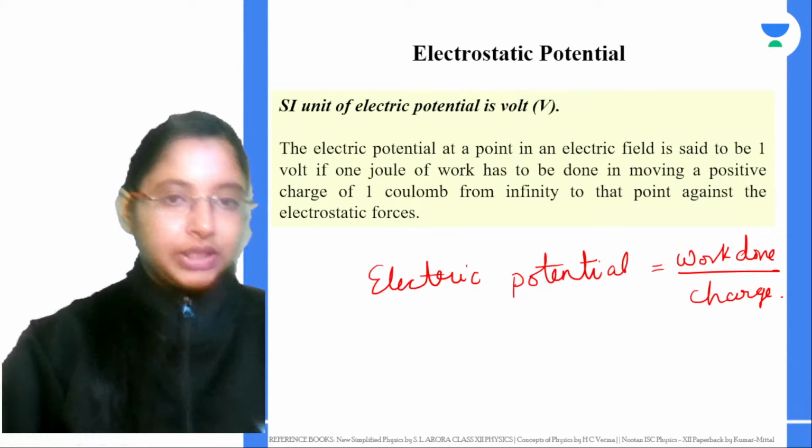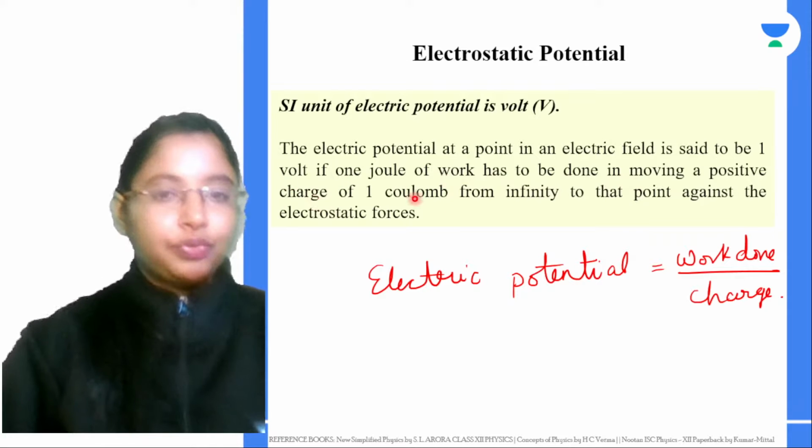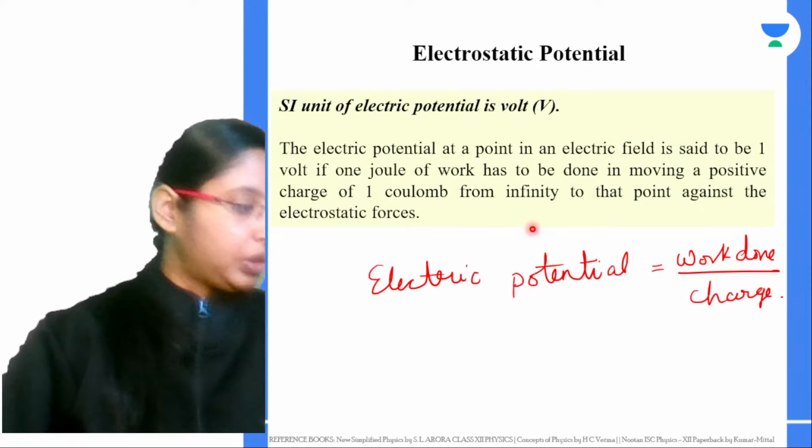So again, over here you can say the electric potential at a point in an electric field is said to be 1 volt if 1 joule of work has to be done in moving a positive charge of 1 coulomb from infinity to that point against the electrostatic forces. So that becomes your definition for 1 volt.